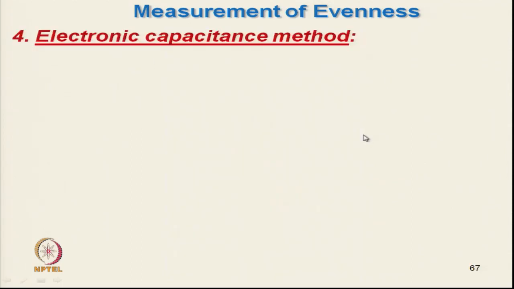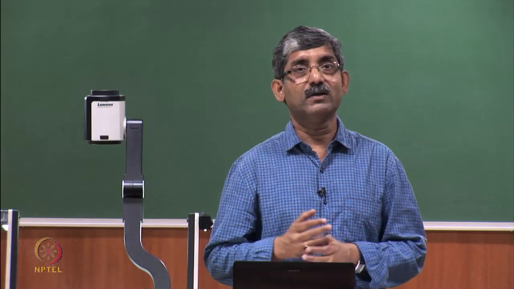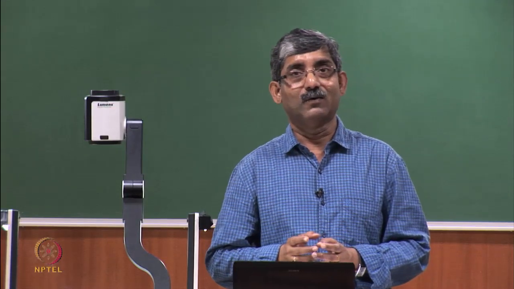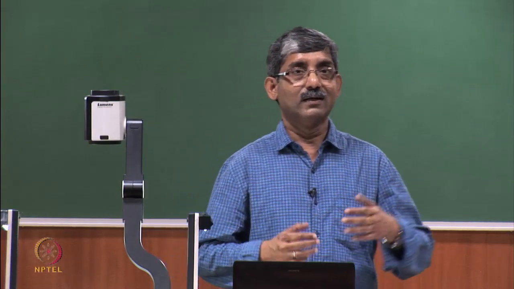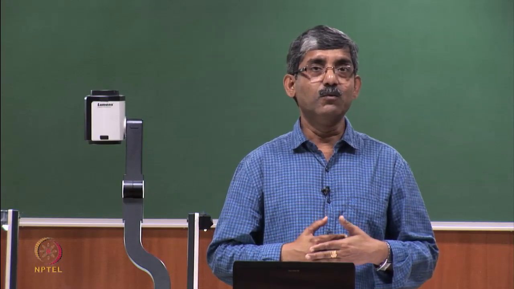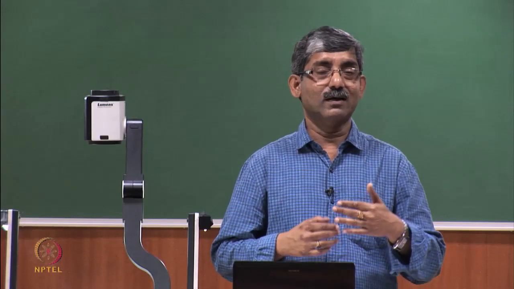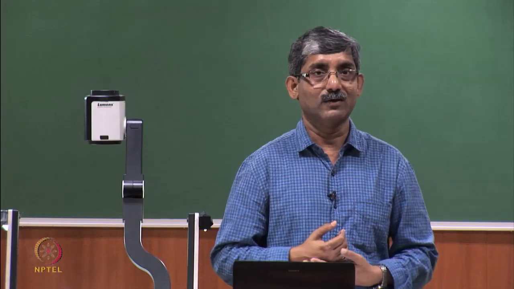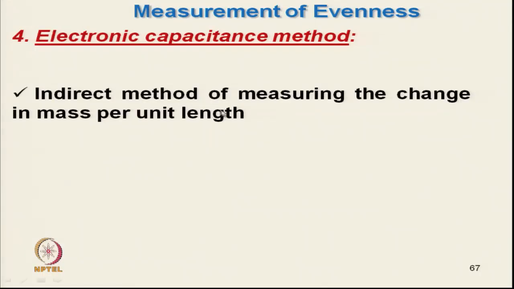Now, next is the most important one, which is very widely used, and it works on the capacitance principle. In the capacitance principle, the material moves through a slot, and the slot is between two capacitor plates. This is an indirect method of measuring the change in mass per unit area, which is very important, which we should remember.